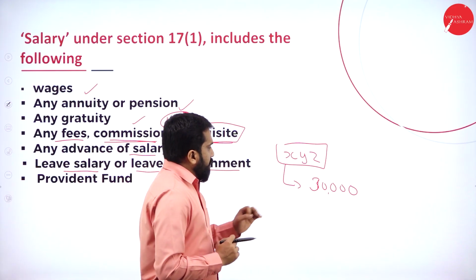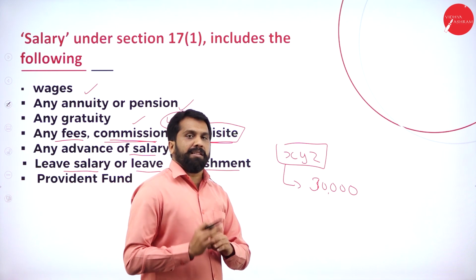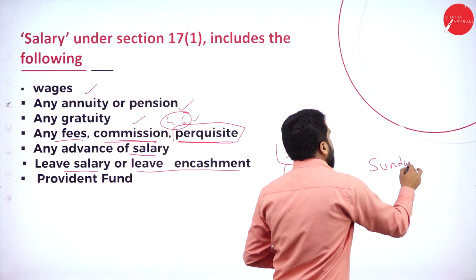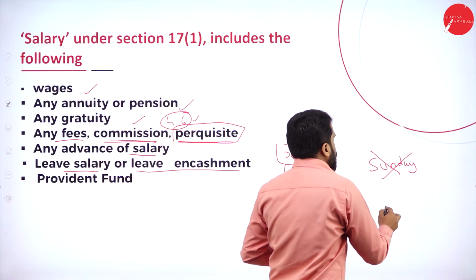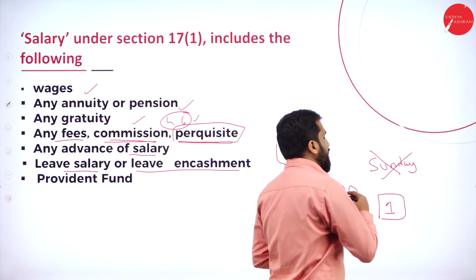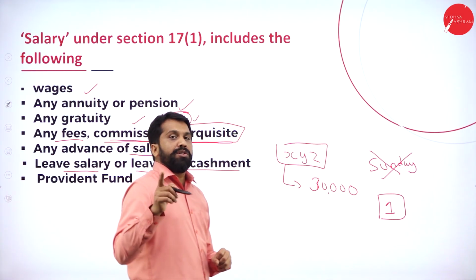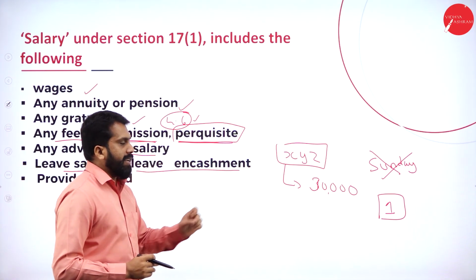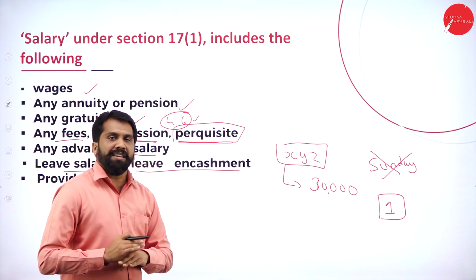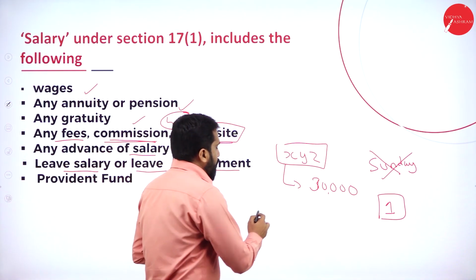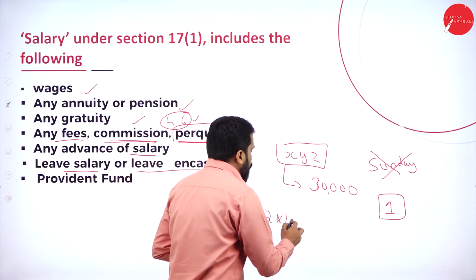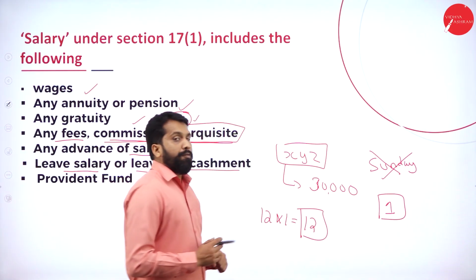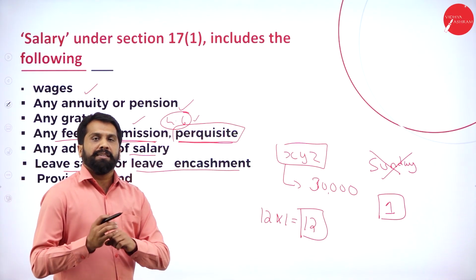Now, for example, every month, except Sunday, which is common for all, you have 1 day leave. You can take up to 1 day leave every month and salary will not be deducted. That means for 12 months, you will get 12 days leave without deducting your salary.